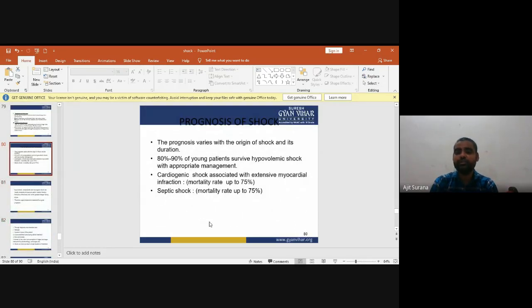Now, the prognosis of shock. The prognosis varies with the origin of shock and its duration. 80 to 90% of young patients survive hypovolemic shock with appropriate management. Cardiogenic shock associated with extensive myocardial infarction has a mortality of up to 75%, and septic shock mortality is also up to 75%.